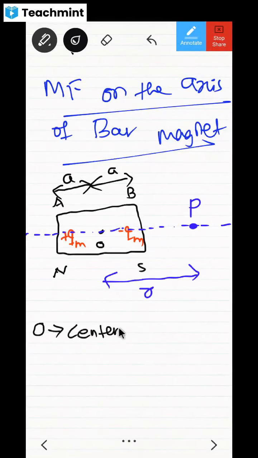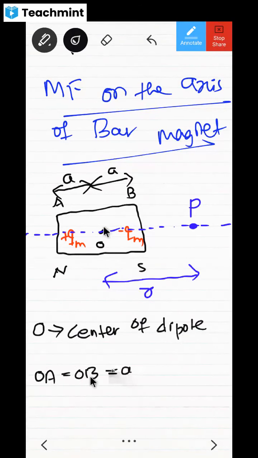Okay. O means center of dipole, or not? Now can I say OA is equal to OB is equal to a? Next, P. What is P?